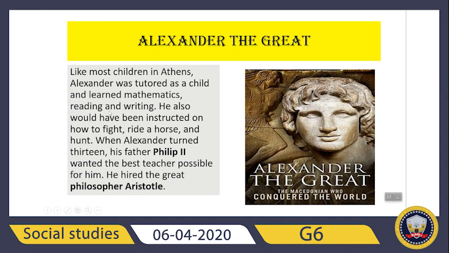Here, on a slide, I collected a little knowledge about Alexander from the internet. Like most children in Athens, Alexander was tutored as a child and learned mathematics, reading and writing. He also would have been instructed on how to fight, ride a horse and hunt. When Alexander turned 13, his father Philip wanted the best teacher possible for him, so he hired the great philosopher Aristotle. As we read, he was a great general, and at such a young age he extended his empire. So you should know about Alexander.